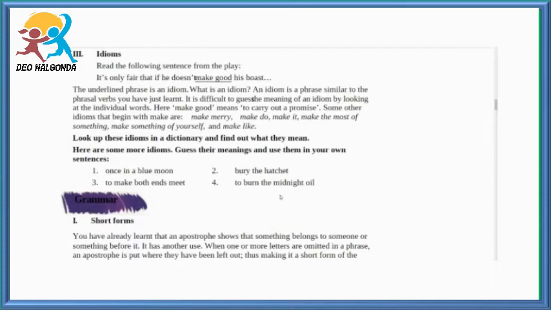Coming to the third one, to make both ends meet. Here the meaning is, if you make ends meet, you earn just enough to pay for a place to live and your daily expenses.